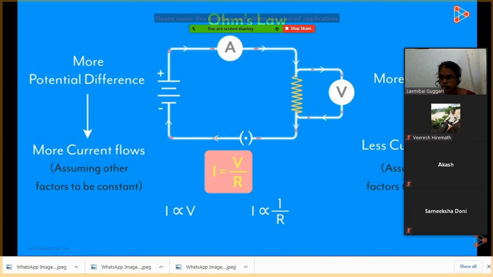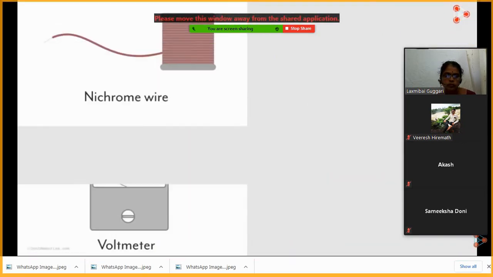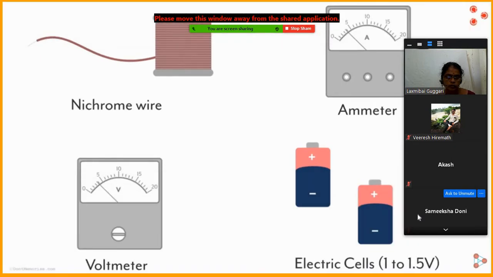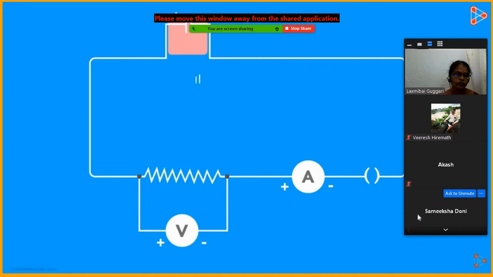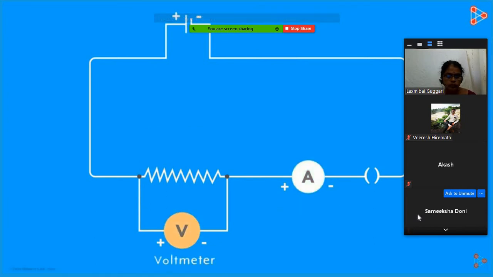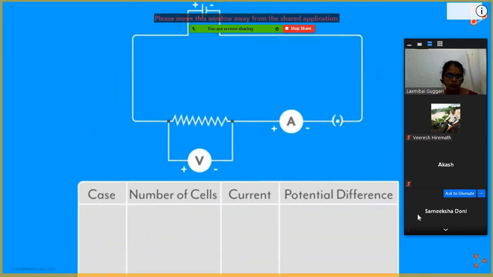Let's do a quick activity to understand Ohm's law. We would need a nichrome wire, a voltmeter, an ammeter and three electric cells of very low voltages, somewhere in the range of 1 to 1.5 volts. First, we form a circuit like this which has just one cell as the source. This is the nichrome wire, which is the resistance also. This is the ammeter, which is in series, this is the voltmeter, which is connected in parallel, and this is the plug key. We close the plug key and note down a few readings.